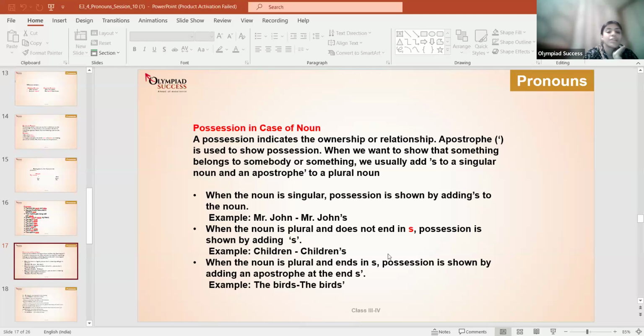So, do you know when we use apostrophe s? After a noun. Yes. A possession indicates the ownership. When the noun is singular, possession is shown by adding s to the noun. Example: Mr. John, Mr. John's.